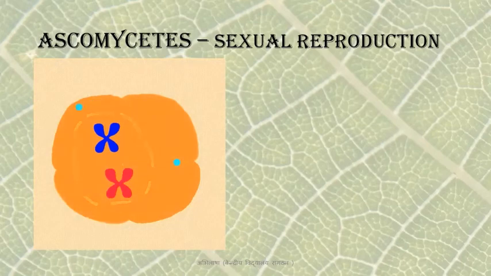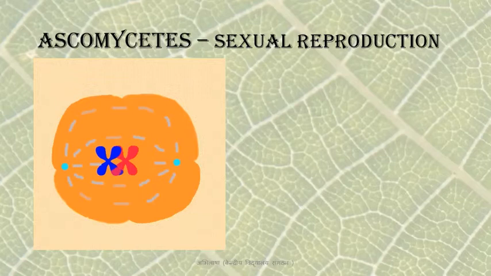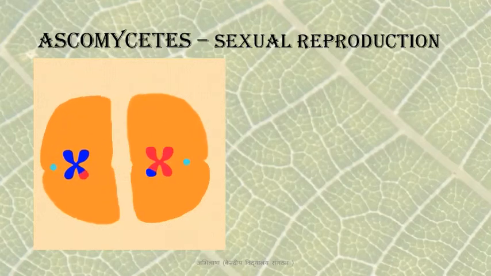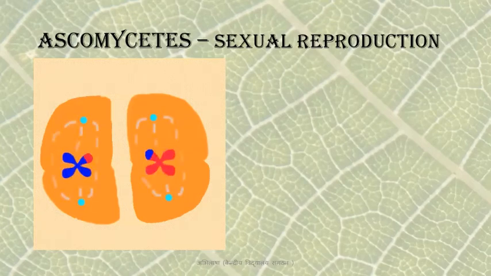The nucleus in the diploid zygote will now undergo meiosis. It will form 4 nuclei. This will then undergo mitosis to form 8 haploid nuclei.